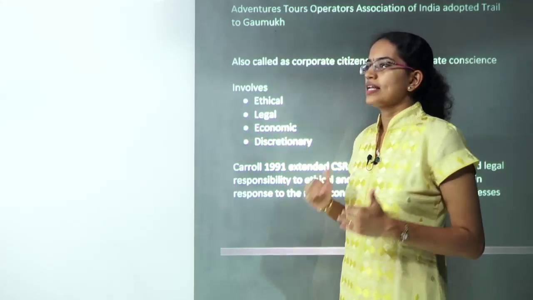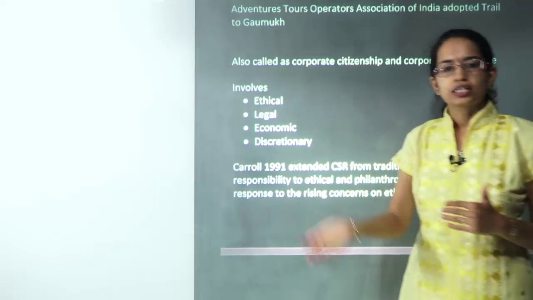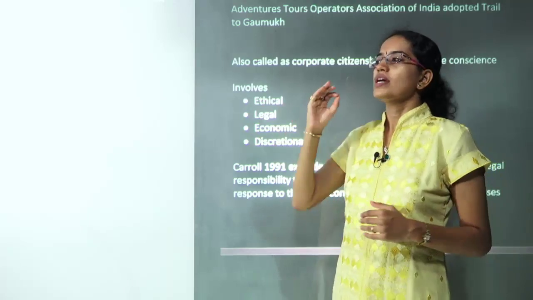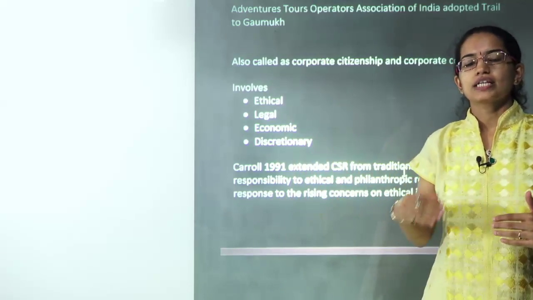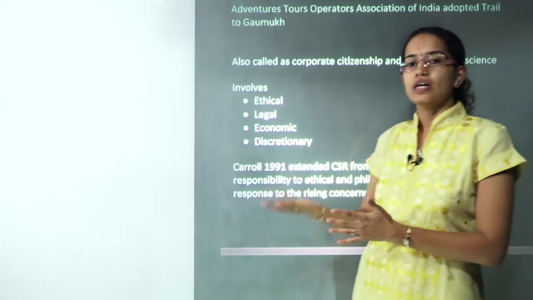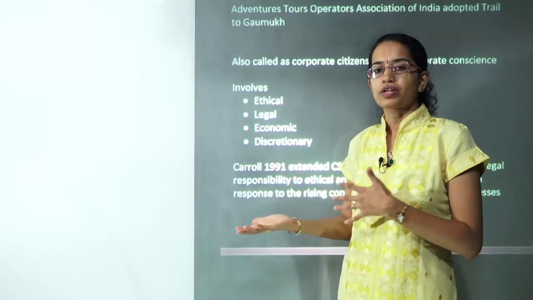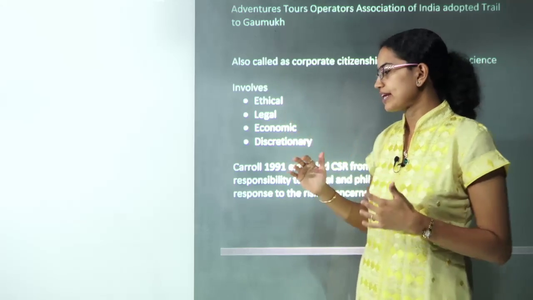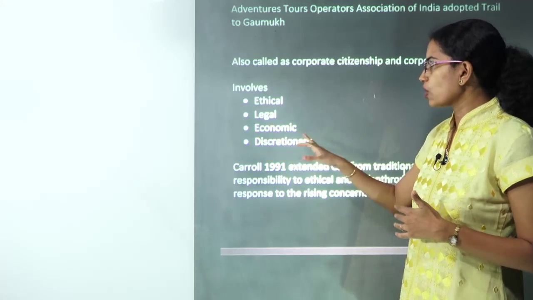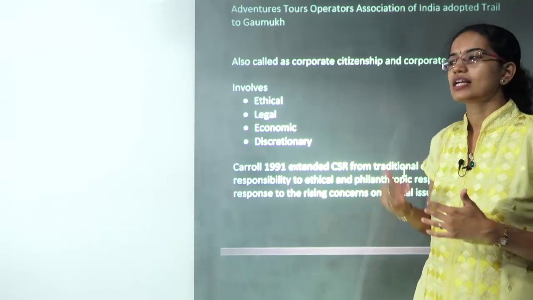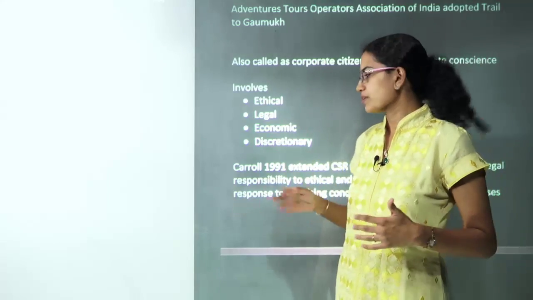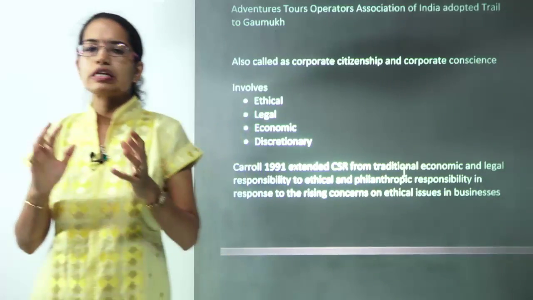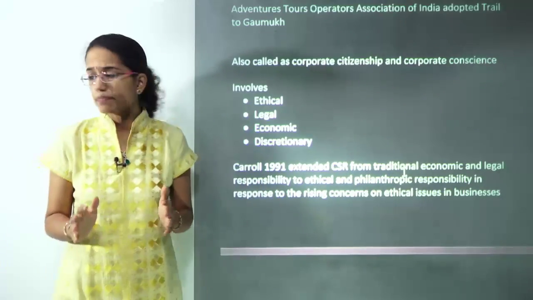When it comes to legal, in India it's Section 135 of the Companies Act 2013 that talks about a minimum of 2% CSR spending for companies having a net worth of 10 million or net profit of 5 million. That's the legal format that we talk about. Then you have economic aspects, definitely how much and how far they would contribute, and discretionary powers. Those are the powers that lie exclusively with the company itself.